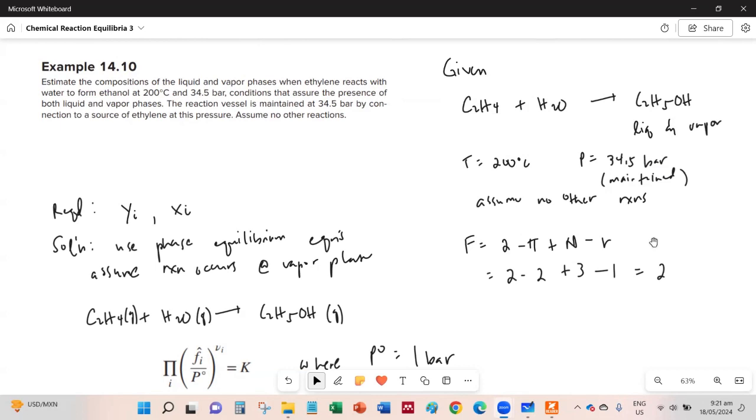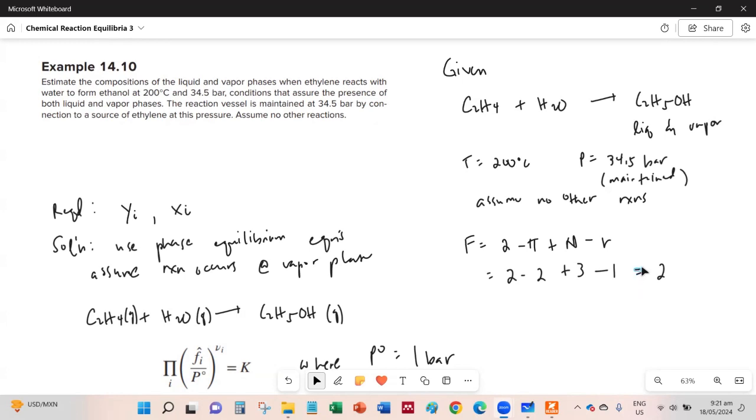So if we analyze the degrees of freedom, we have two, which is temperature and pressure, minus two phases, plus three species, minus one reaction. So this is our reaction, just one because there's no other reaction given in the problem. And the degrees of freedom is 2.